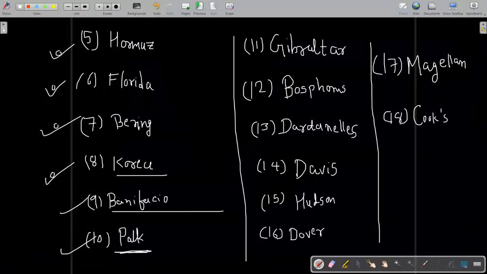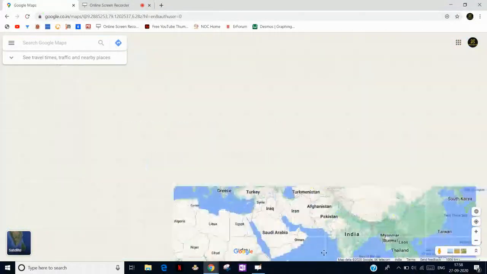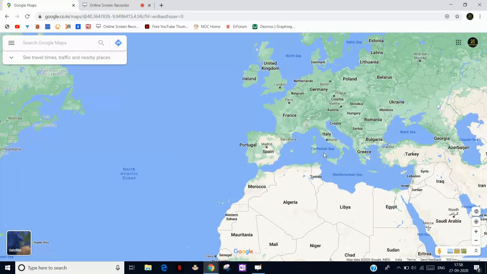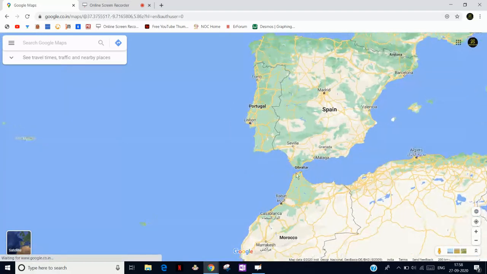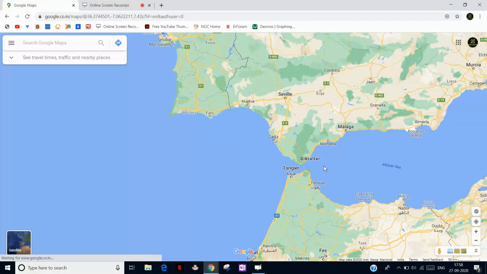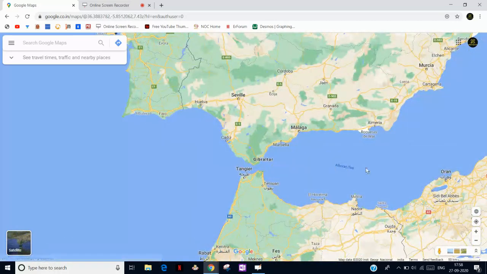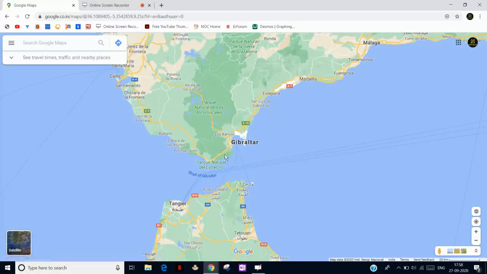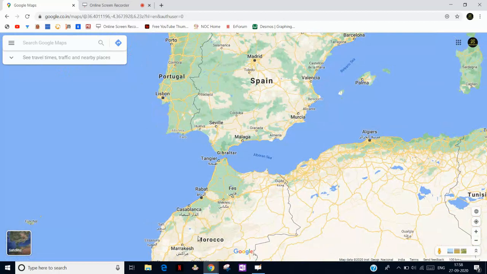Next strait is Gibraltar. This is again most important. Why is the Strait of Gibraltar important? As you can see here, if you want to trade from the US to the inner part, Hungary, Slovakia, Austria, you have to go by a sea route, and you must pass the Strait of Gibraltar. It connects the Alboran Sea to the North Atlantic, and it is located between Spain and Morocco.